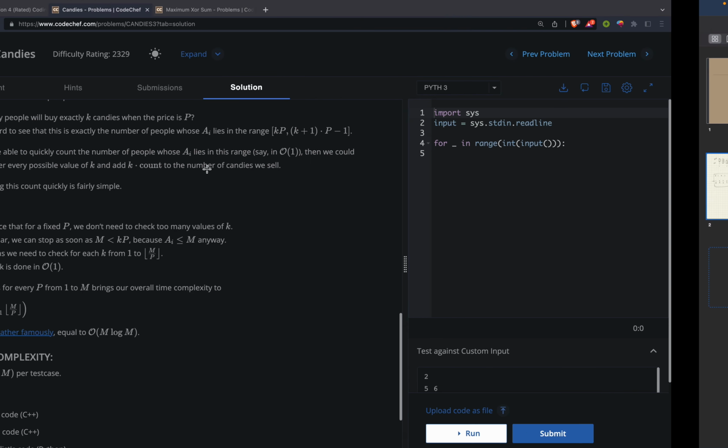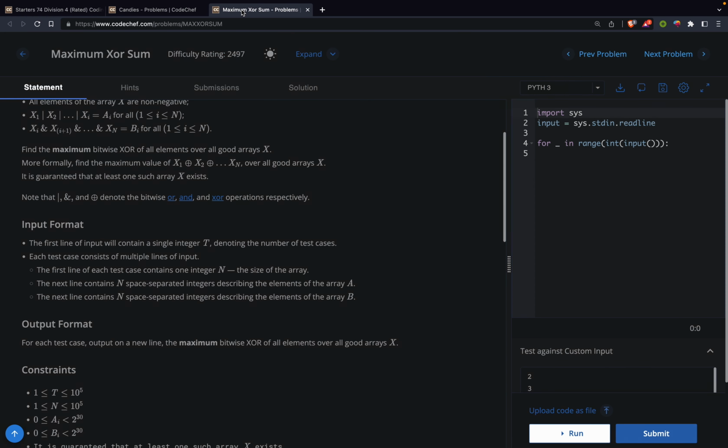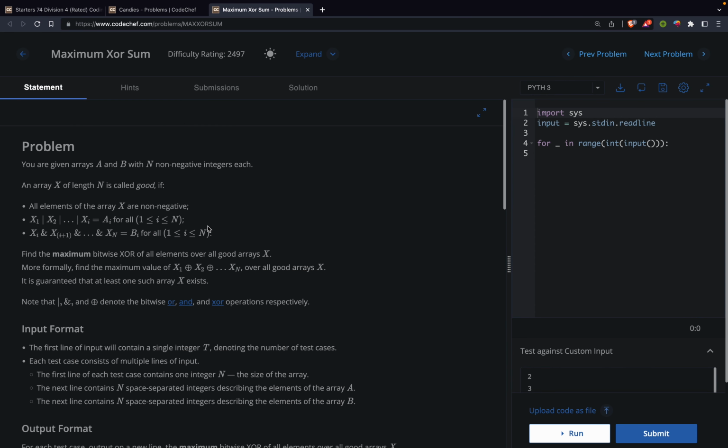Okay, let's see the next problem. Maximum Xor sum. I don't know why we have, okay, we have Xor.